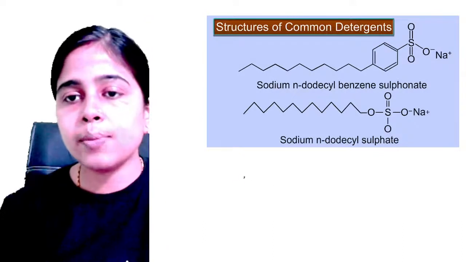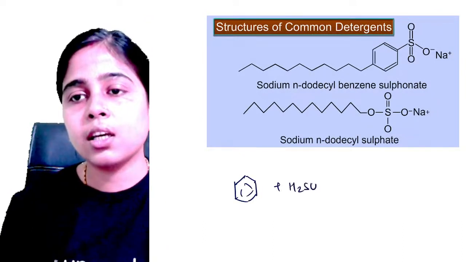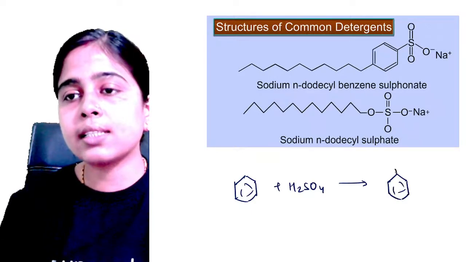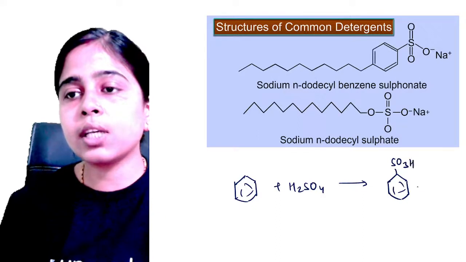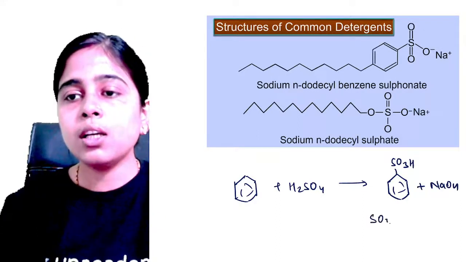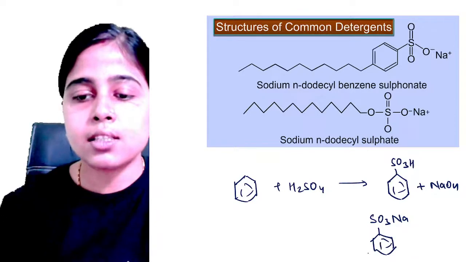So here your benzene is first reacted with sulfuric acid to produce benzene sulfonic acid, and again this sulfonic acid is reacted with sodium hydroxide to produce the sodium salt of benzene sulfonic acid.